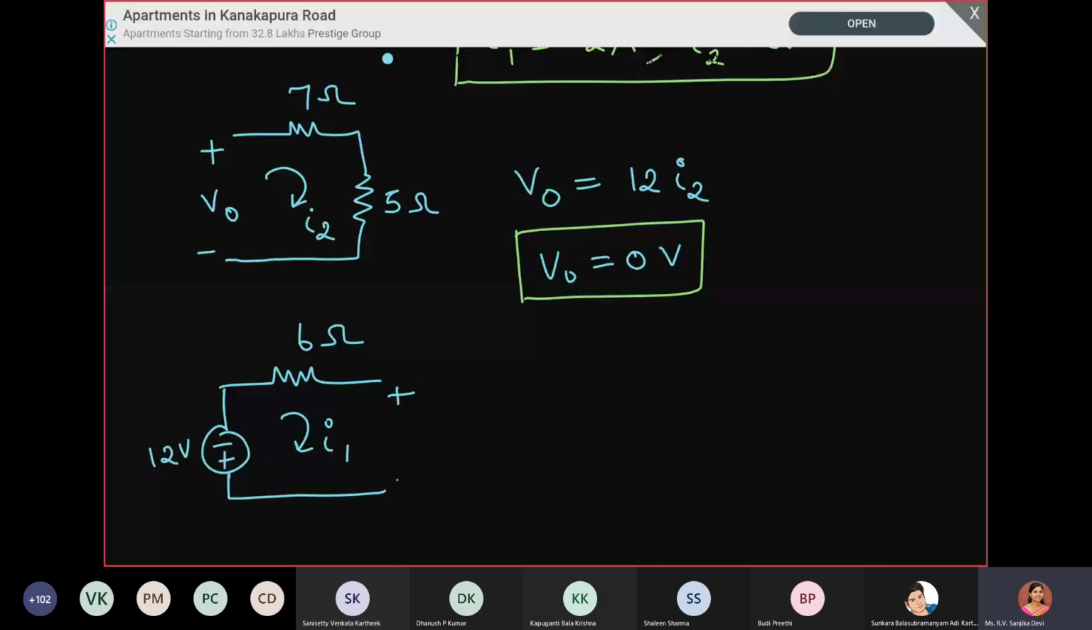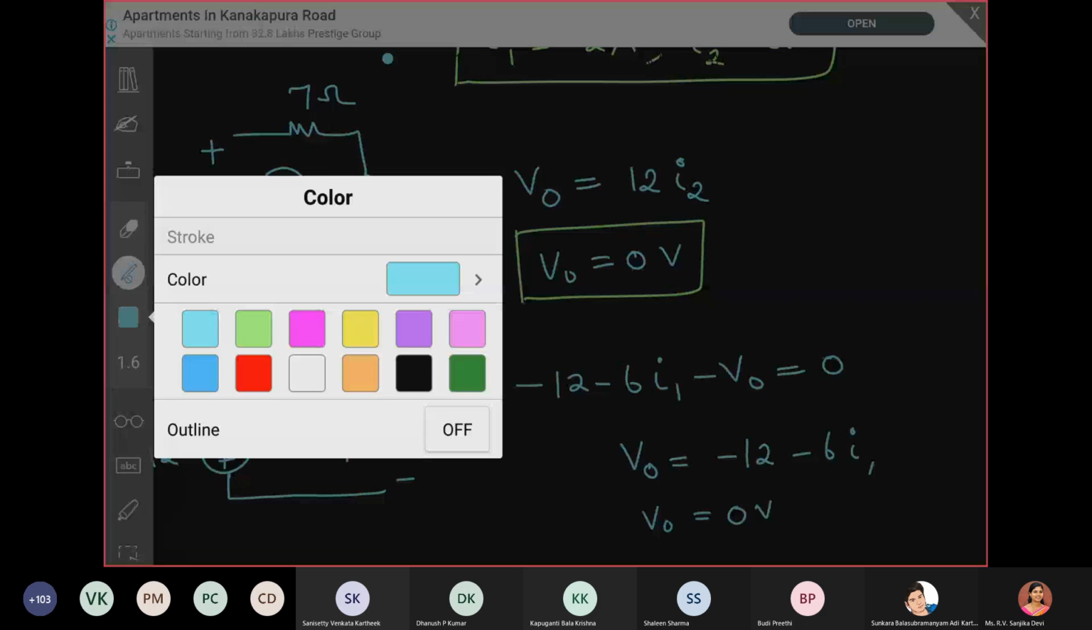For finding this, we can write a KVL equation. Going in the direction of current, we write minus 12 minus 6 I1 minus V0 is equal to 0. From this we can find V0: V0 is minus 12 minus 6 I1. Since I1 is minus 2, that becomes 0 volt. So whether you consider the first loop or the second loop, the answer will remain the same.